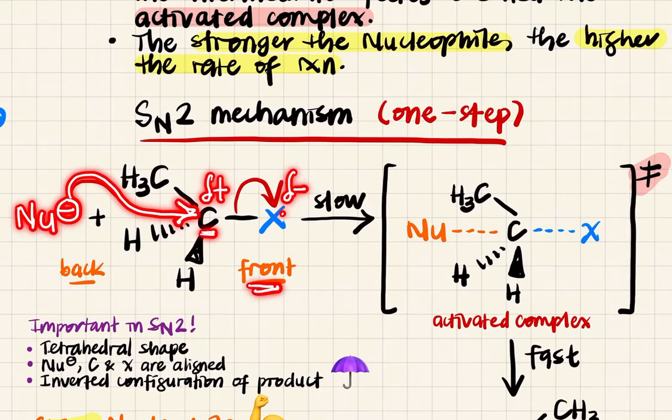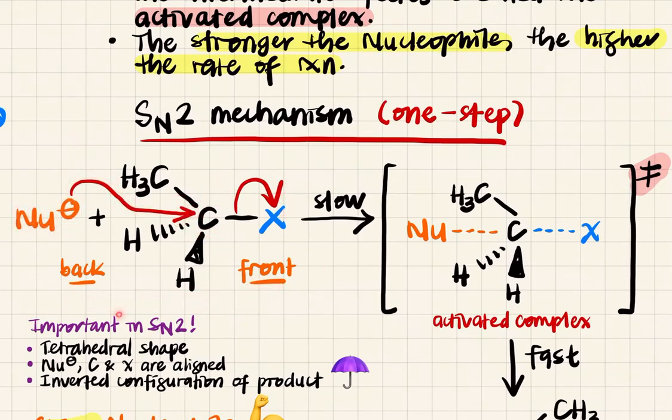Dia attack dari belakang. Okay, dia attack dari belakang sebab awak punya haloalkane ni dekat part belakang tak ada steric hindrance. Okay, so awak ada satu je R group. So dia tak block lah untuk nucleophile awak attack daripada belakang. Kita suka attack dari belakang sebab ini akan minimize repulsion. So ini negative charge dengan ini pun high electron density kan. So kita nak minimize repulsion.